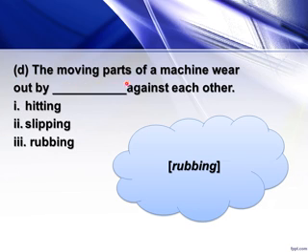Now, the moving parts of a machine wear out by dash against each other. We have three options: hitting, slipping, and rubbing. It's very simple. The moving parts of a machine wear out by rubbing against each other. It means when two parts of a machine continuously rub with each other, they wear out. So the answer is rubbing.